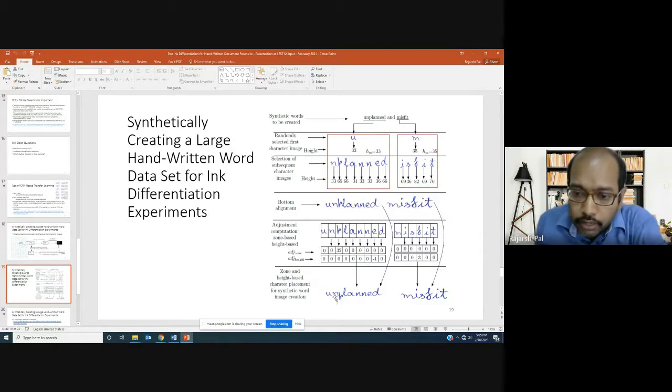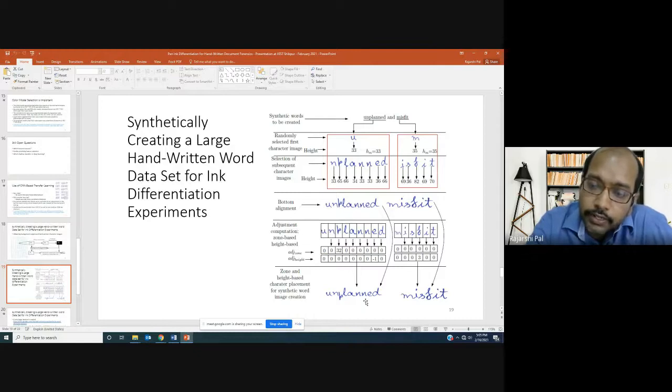So here we do not process the ink pixel values. For the entire operation we retain the same color values for the ink pixels. That means we are able to keep the ink-related characteristics of these words, right?